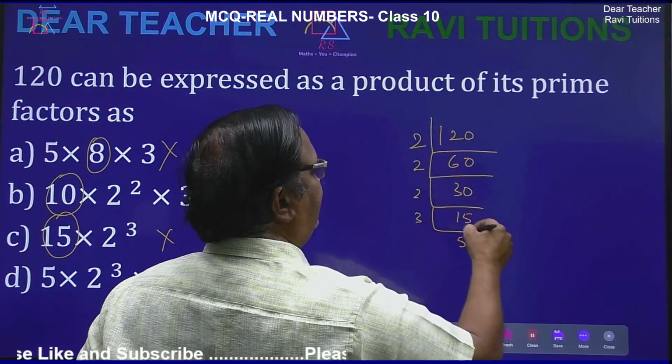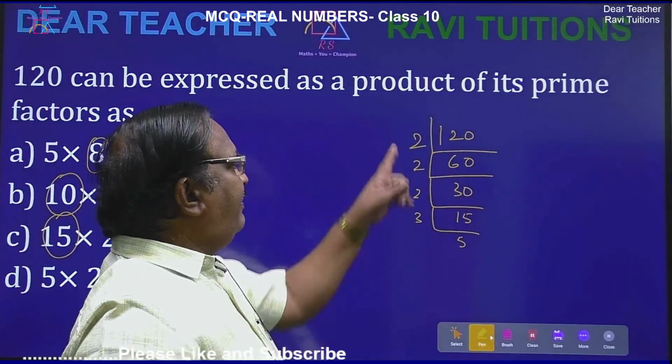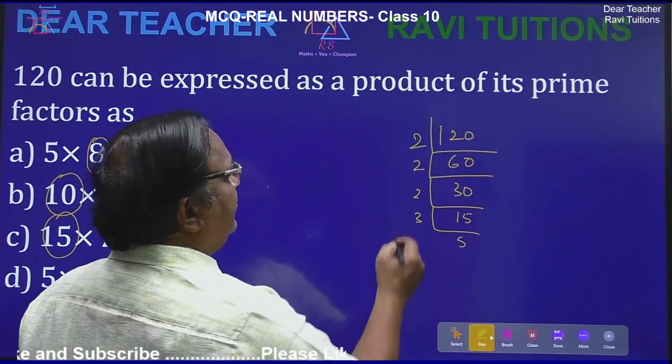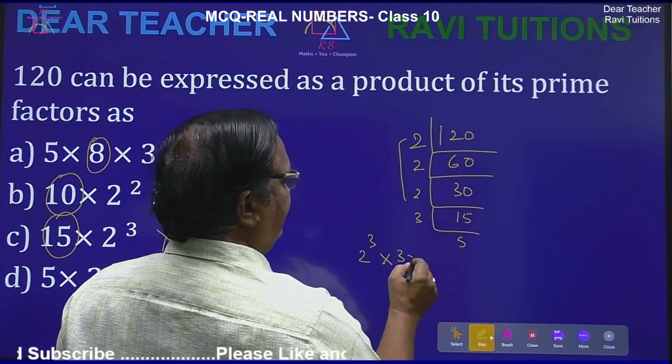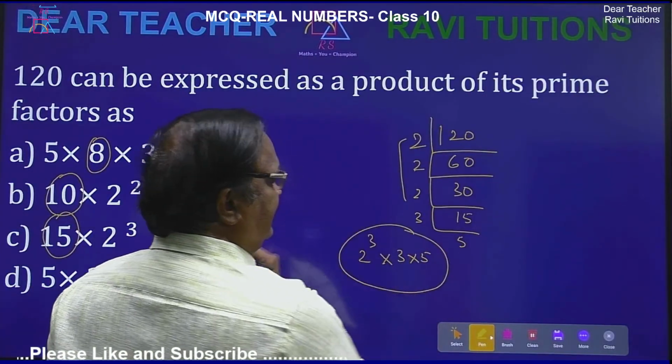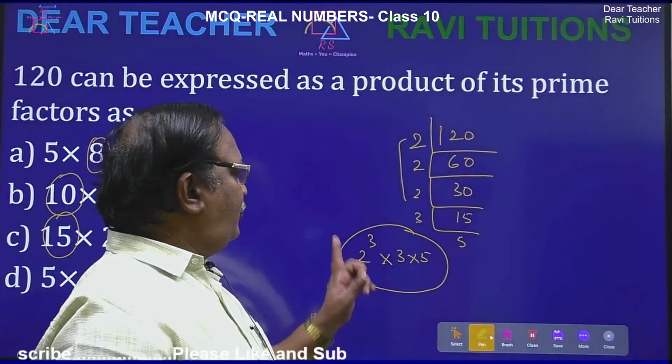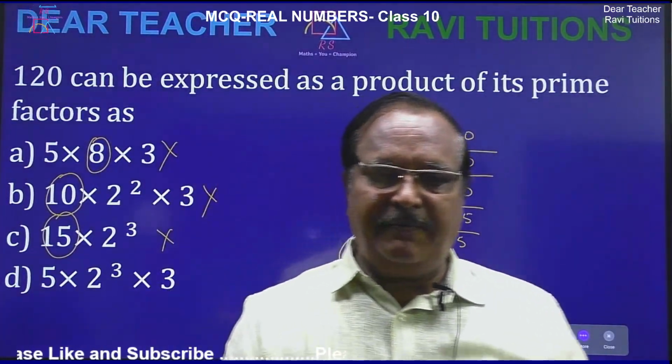Now all these are prime numbers. So now how many 2's are there? 3 2's are there, 1 3 is there, 1 5 is there. So this should be the answer. 2 cube into 3 into 5.